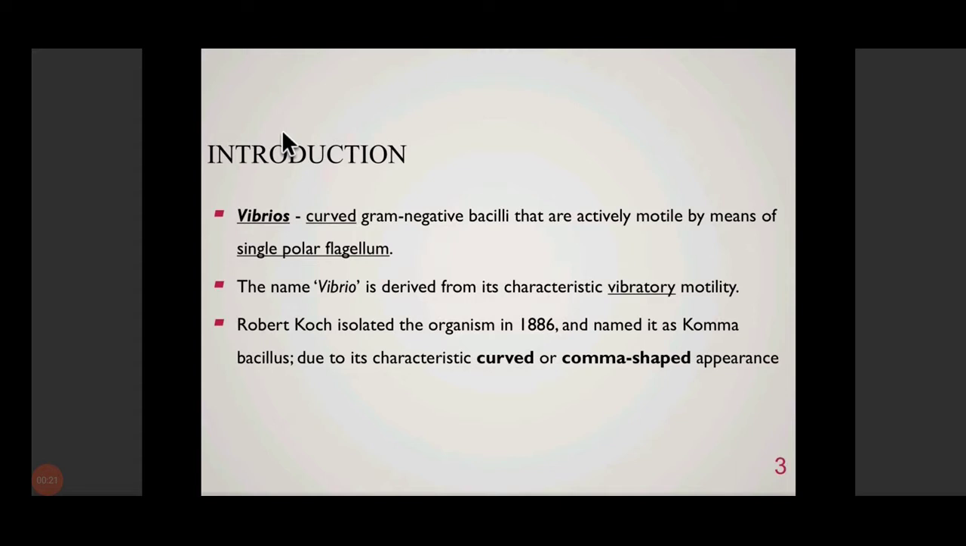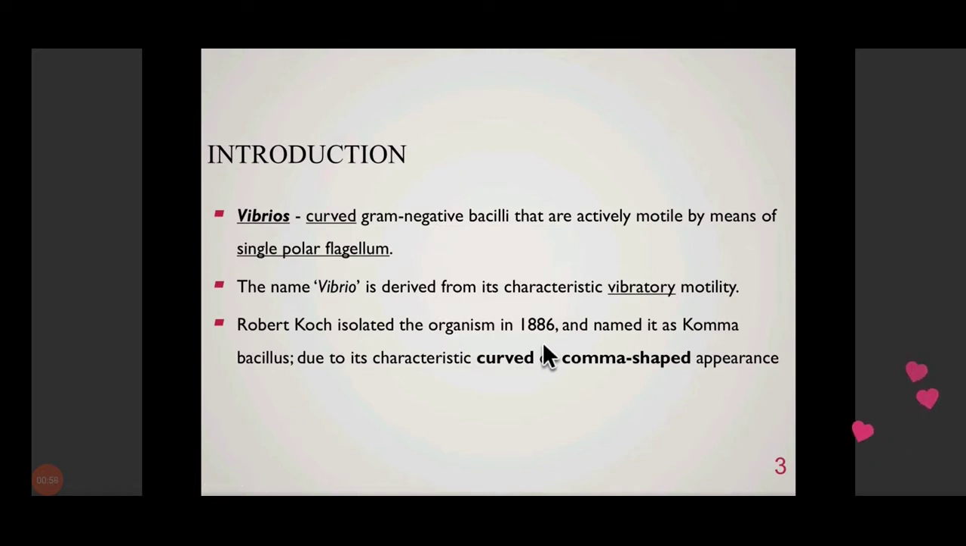So, Vibrios are basically curved gram-negative bacilli that are actively motile by means of a single polar flagellum. That means these are gram-negative, rod-shaped bacteria, which are slightly curved or comma-shaped. All right, and they are actively motile by means of a single polar flagellum. That means there is a single flagellum present at one end of the bacillus, by means of which it is highly motile. The term Vibrio is derived from its characteristic vibratory motility, and this organism was first isolated